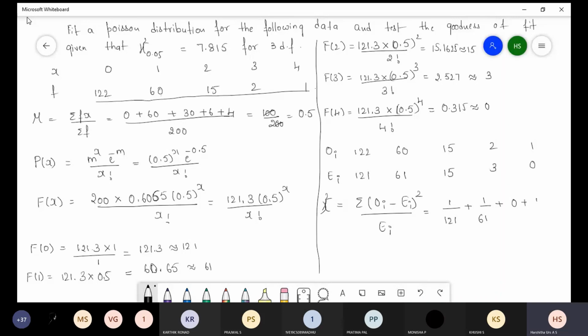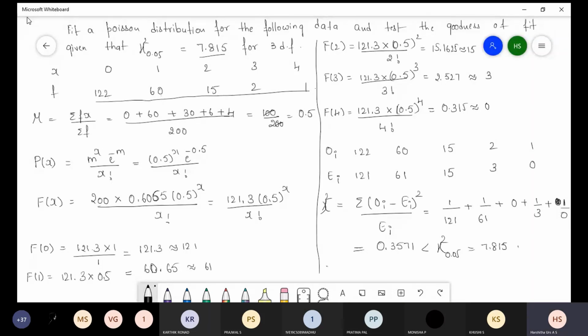Last one is 0. What is the 0.3571? Okay. This value is less than what they have given in the question. So chi-square of 0.05, that value is 7.815.